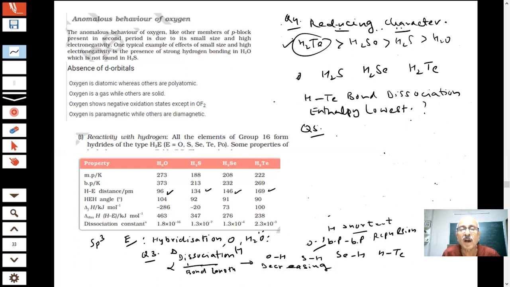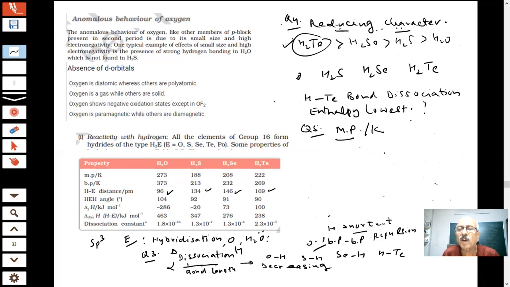Now we are coming to the melting points. What is the story of the melting points given in the experimental facts in the book? Melting point in Kelvin: 188, 208, 220.